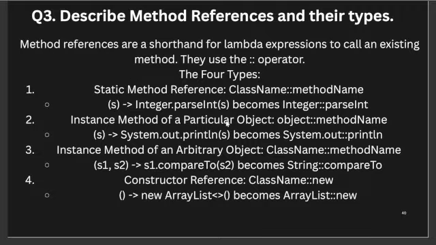The instance method reference is particularObject::methodName. The instance method of an arbitrary object is like ClassName::methodName, for example s1.compareTo, comparing s1 to s2. And we have the fourth one, which is the constructor reference, ClassName::new.